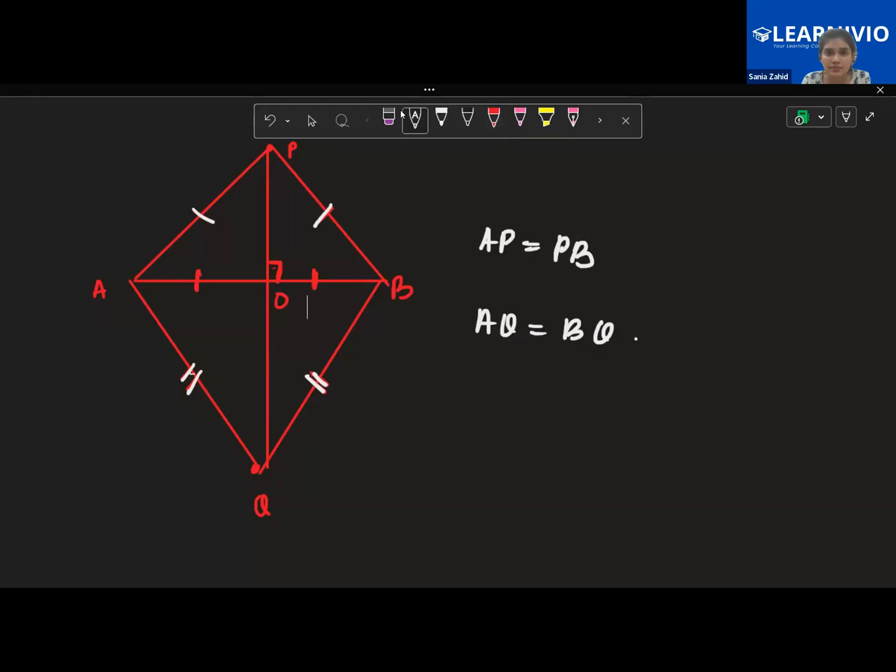Okay, I think it was C. Yeah, C. Prove that AC and CB are also equal to one another, and also prove that CB is basically perpendicular to line AB.